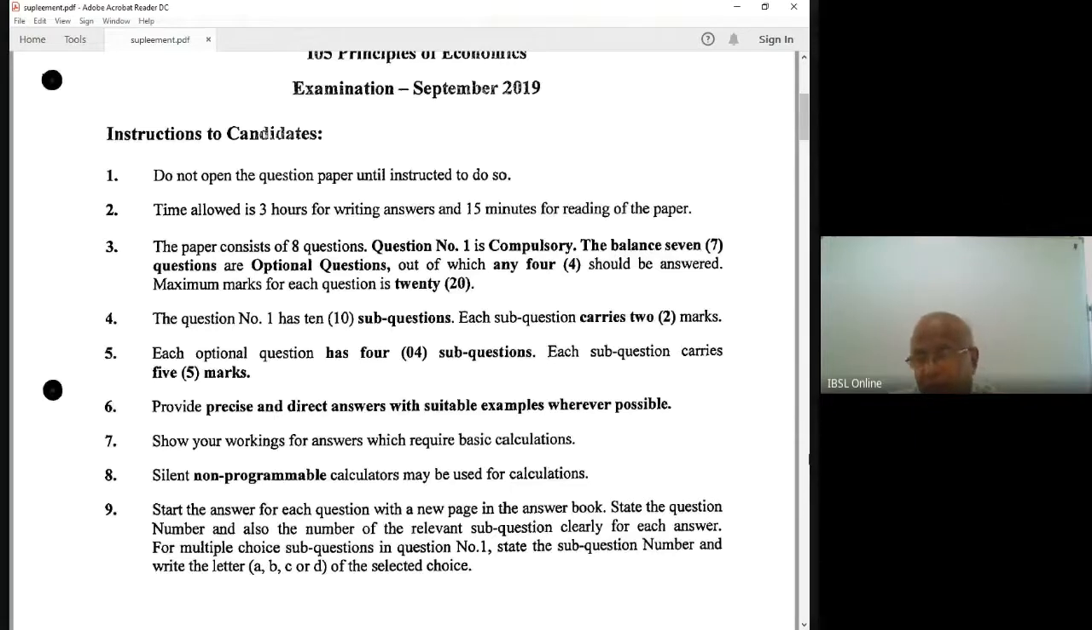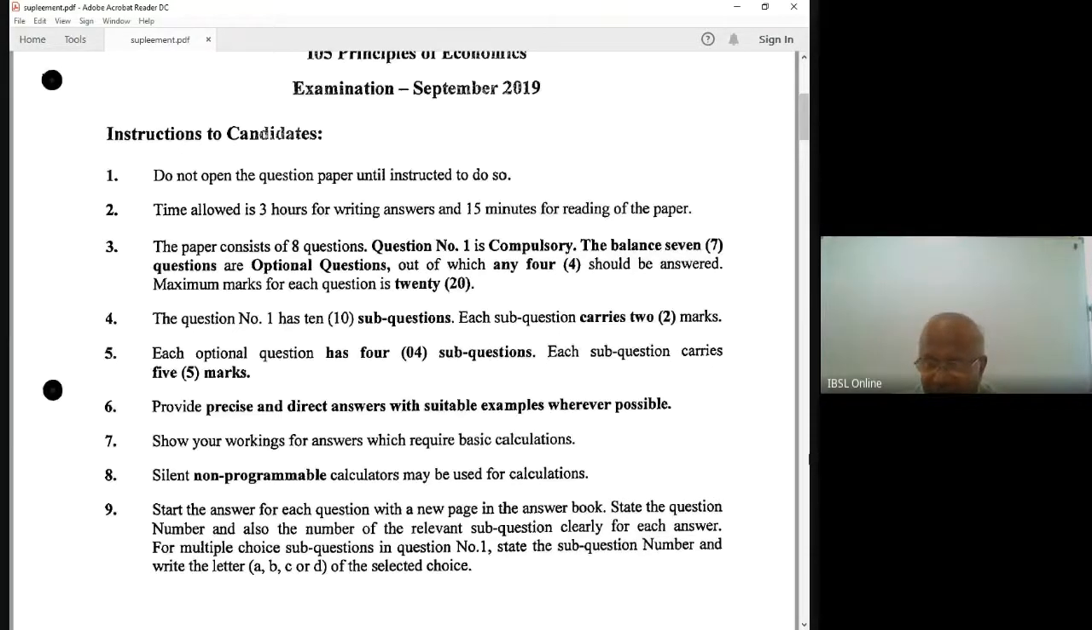But from question number 2 to 8, that is 7 questions, there may be 3 micro and 4 macro, or 4 micro and 3 macro, something like that. But the second question, in every paper, is of course a macro question.